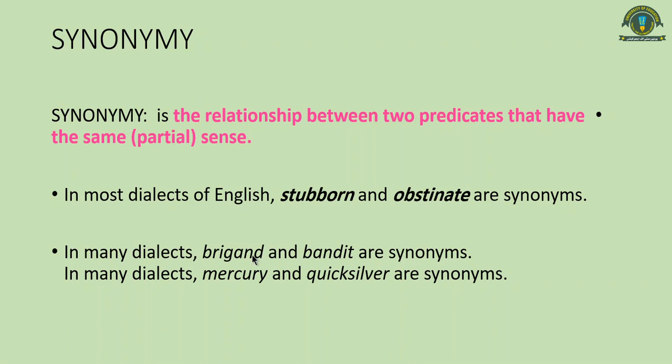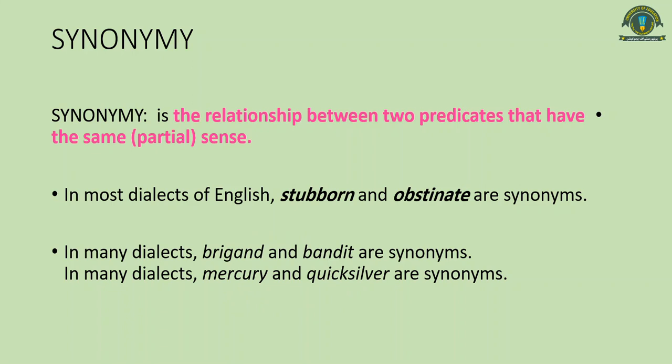For example, in most dialects, not in all dialects of English, stubborn and obstinate are synonyms of each other. Similarly, brigand and bandit are synonyms. Brigand means a thief who is member of a band. Similarly, mercury and quicksilver are synonyms to each other in many English dialects.